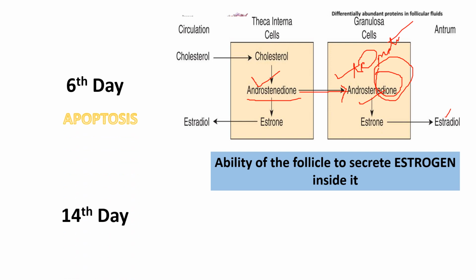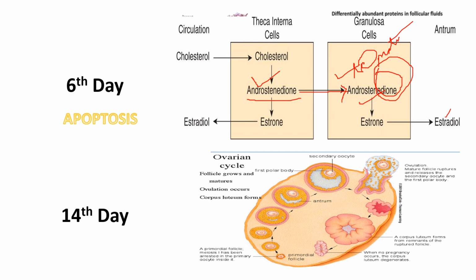Now come to the 14th day, when the dominant follicle has achieved its diameter of 10 millimeters, so it is about to rupture, and the secondary oocyte is formed. So the matured follicle will undergo rupture, and there will be release of the secondary oocyte and the first polar body, and this process of rupture of the ovarian wall is denoted as ovulation. Now we want to know what are the regulators of this ovulation.